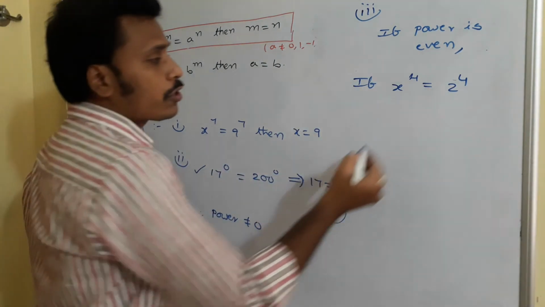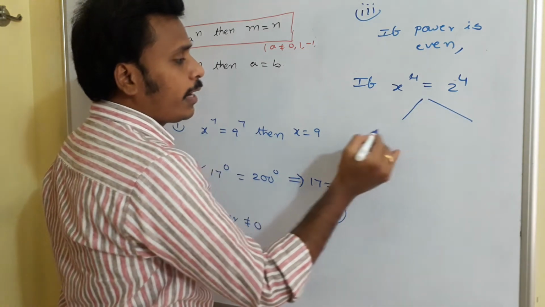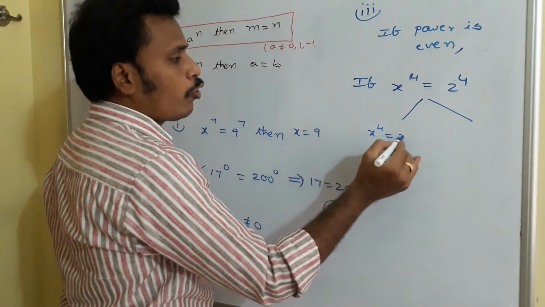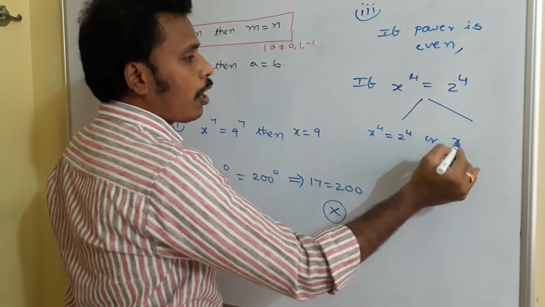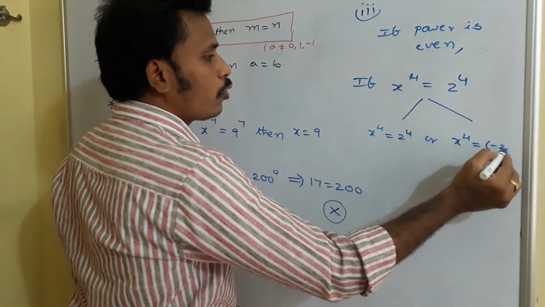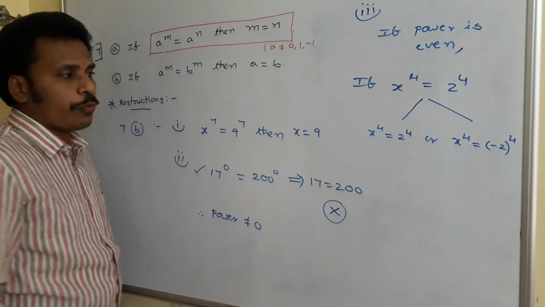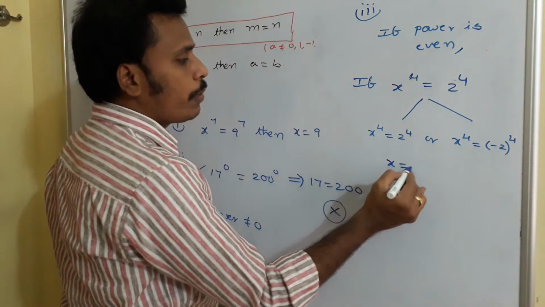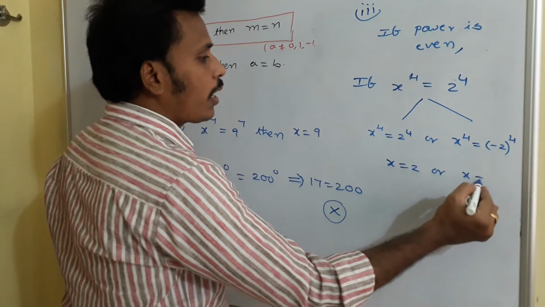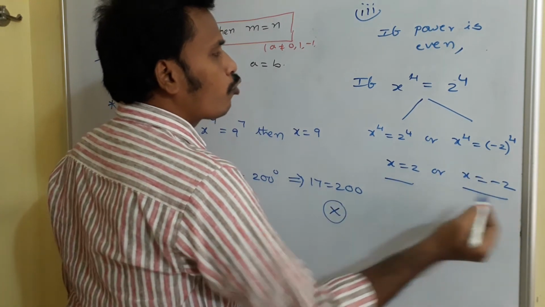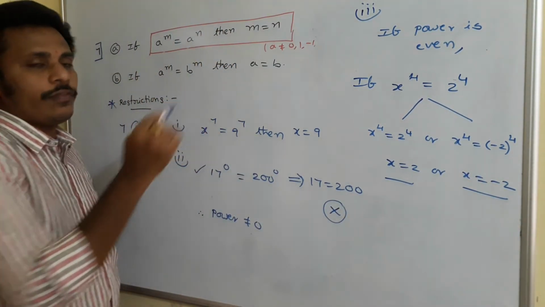If x power 4 is equals to 2 power 4, this can be written in two ways: x power 4 is equals to 2 power 4 or x power 4 is equals to minus 2 power 4. Minus 2 power 4 is also again 2 power 4 only. In that sense you may say x is equals to 2 or x is equals to minus 2. We have two possibilities for x if power is even.